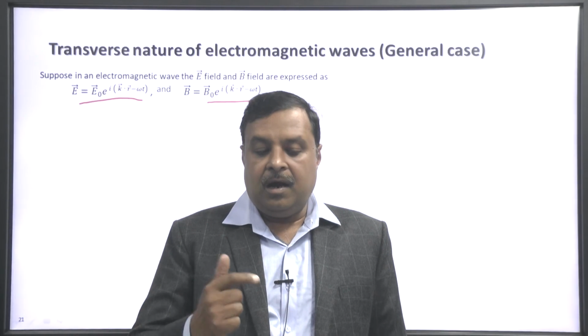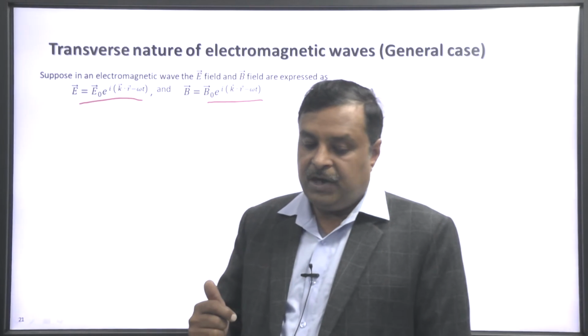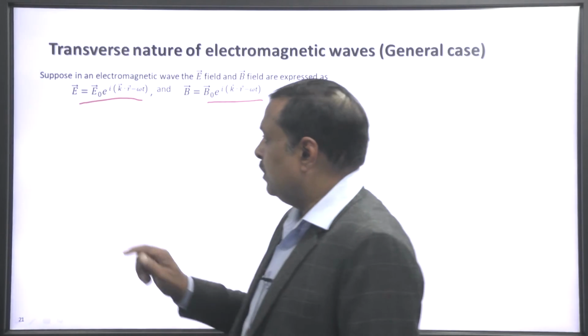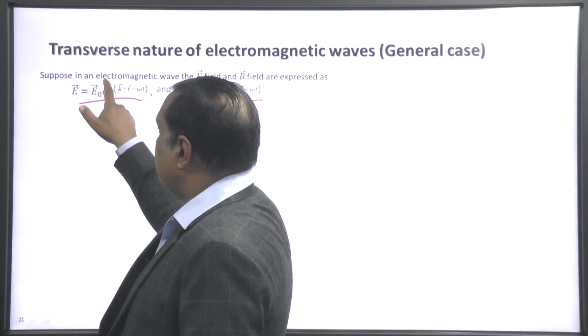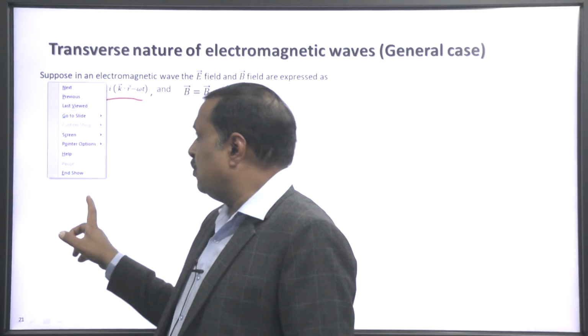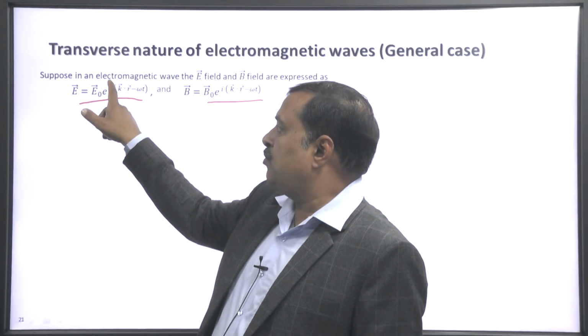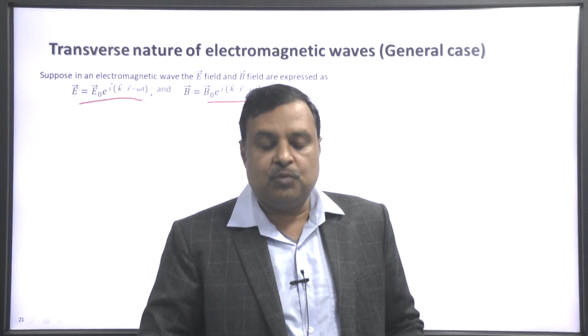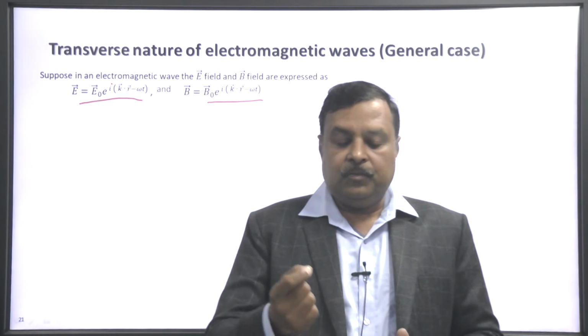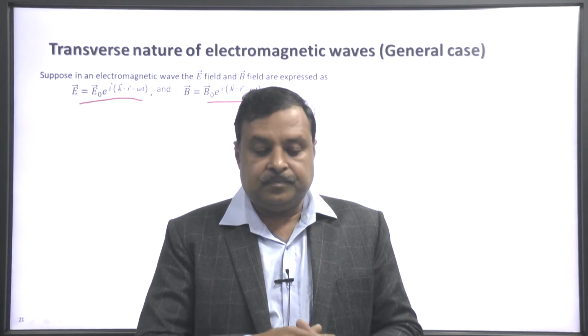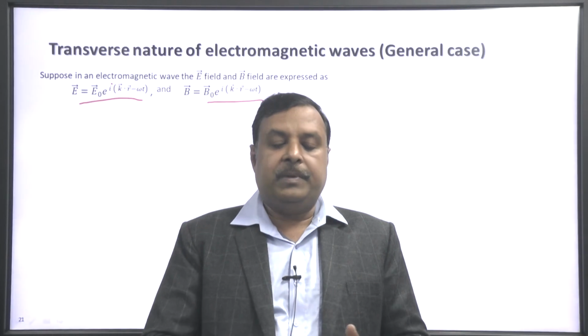exponential i k dot r minus omega t. This i is square root of minus 1, complex notation, like E 0 e to the power i theta.